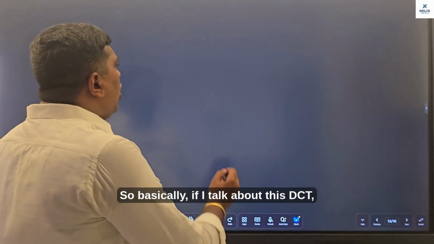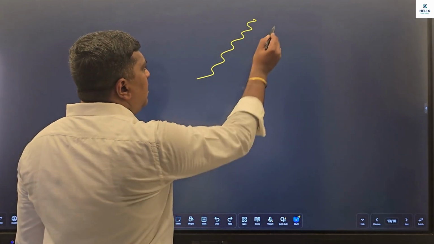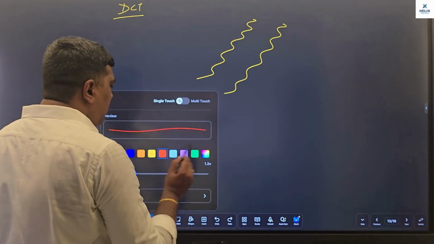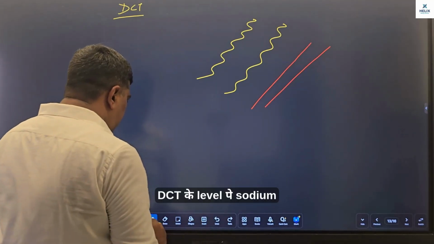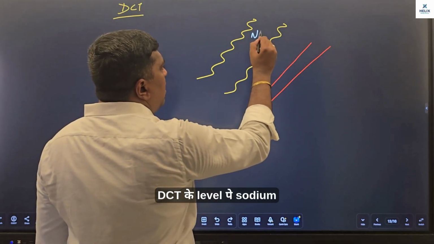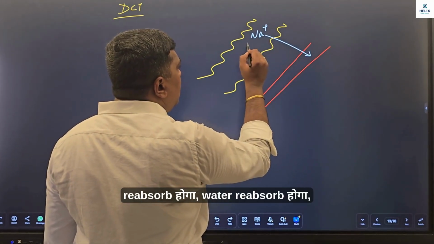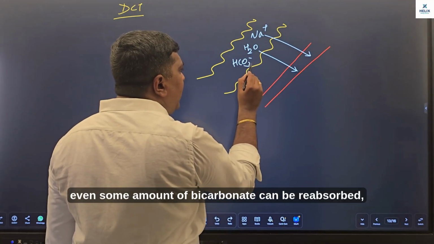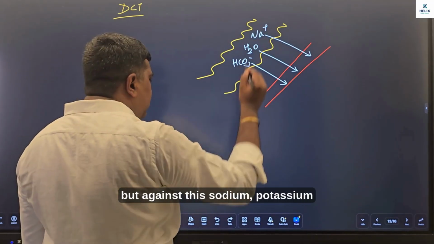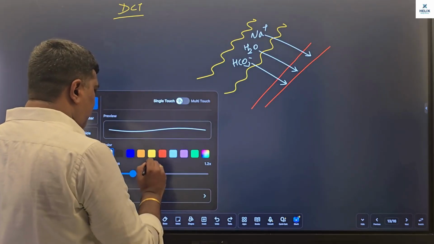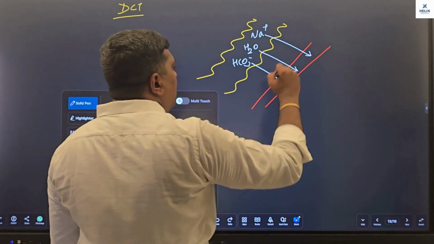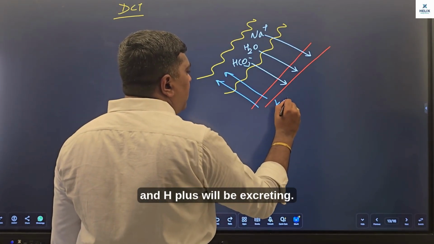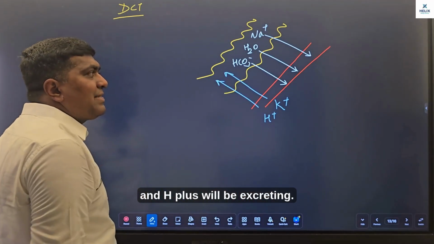So basically, if I talk about the DCT, at the level of DCT sodium will be reabsorbed, water will be reabsorbed, even some amount of bicarbonate can be reabsorbed, but against this sodium, potassium and H+ will be excreted.